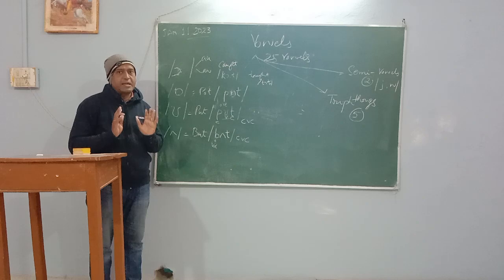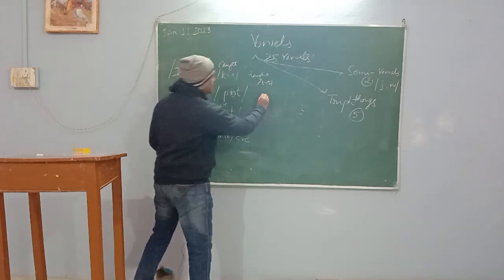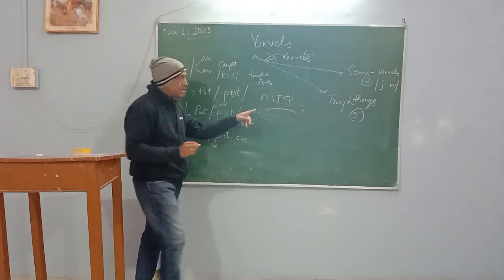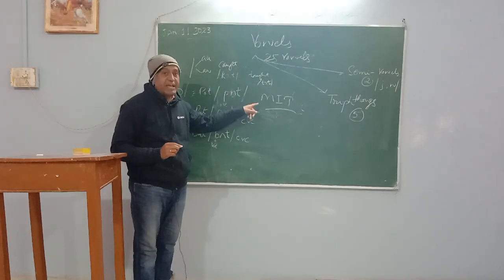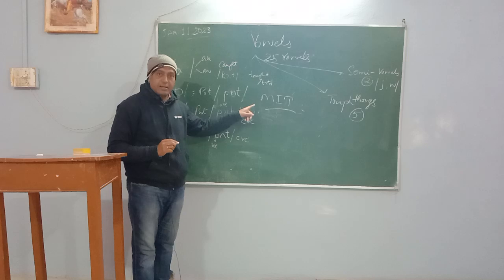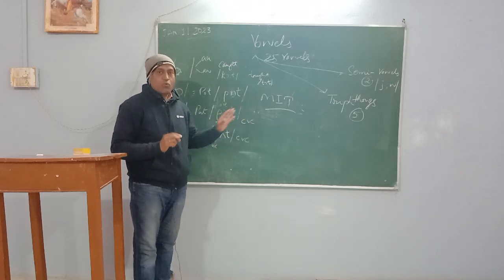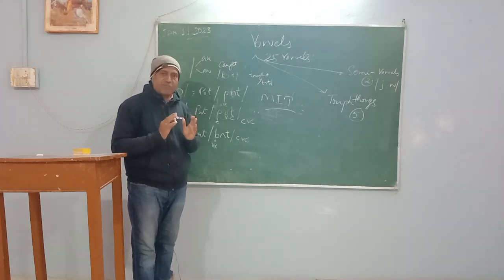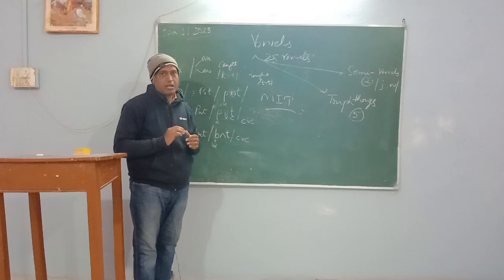Our accent should be free from mother tongue influence. Linguists have defined this as MTI, mother tongue influence. There should not be mother tongue influence while we talk in English.